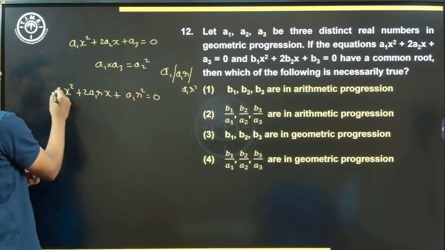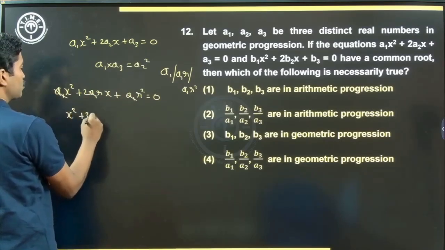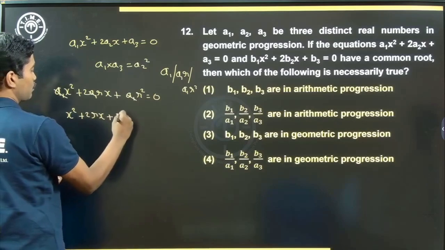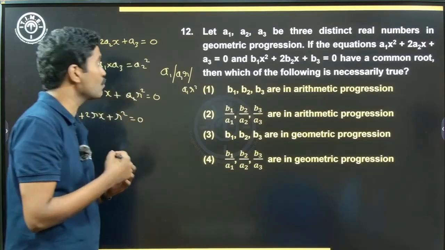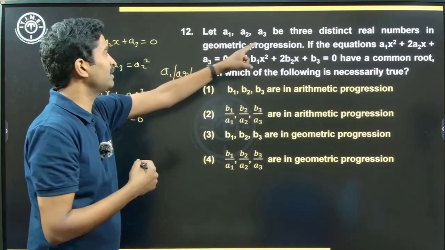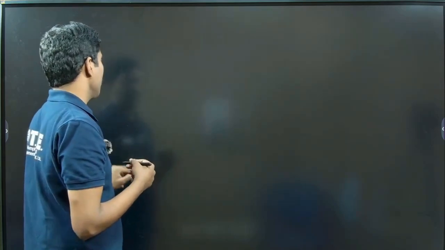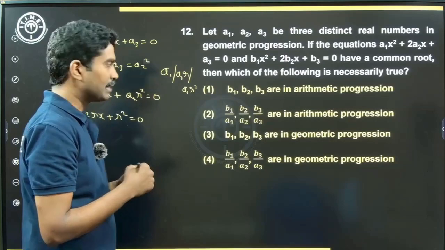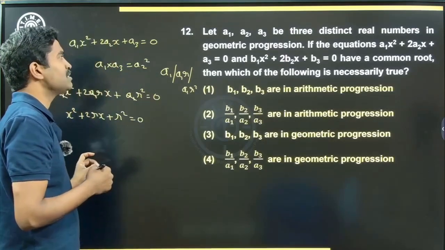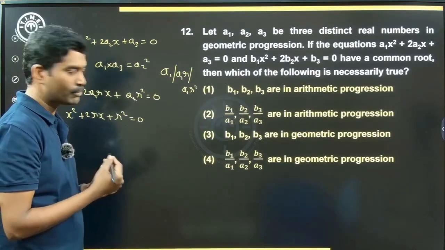Now I can see a1 cancels out. When I cancel out, what do I have? x square plus 2rx plus r square is equal to 0. Now how could I cancel a1 knowing whether or not it can be 0? See, a1, a2 and a3 are distinct real numbers. Now the moment one of them is 0, all of them will be 0. Here it's mentioned that they're distinct. Therefore a1 can't be equal to 0.